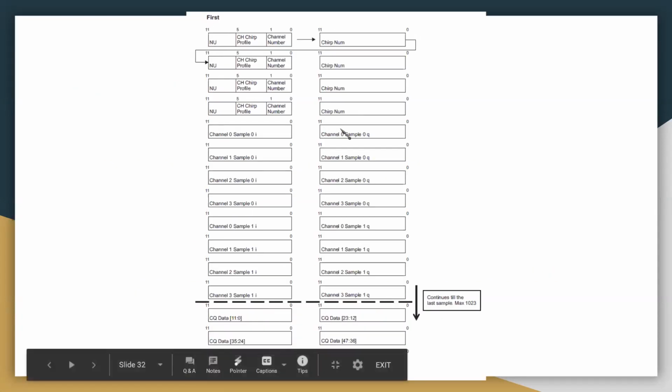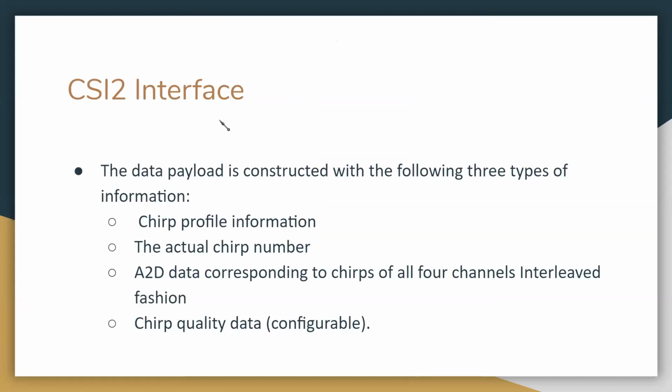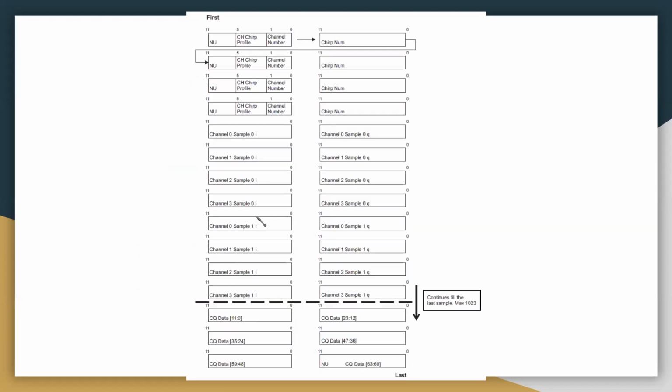In this way it can be represented. These memory blocks will have the characteristics that we discussed, like chirp profile information, chirp number, and all those things. After that, we will have the data. This is channel 0, sample 0 I, imaginary part, channel 0, sample 0 Q, real part, and then channel 1, sample 0, imaginary and real part. This is how we will receive.